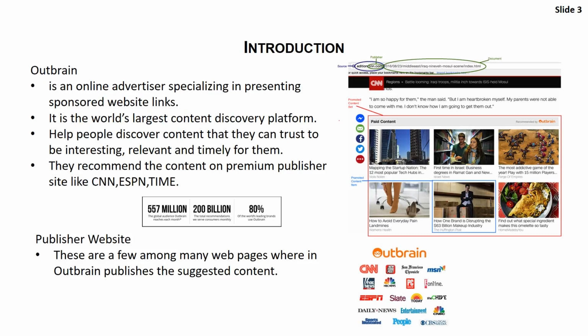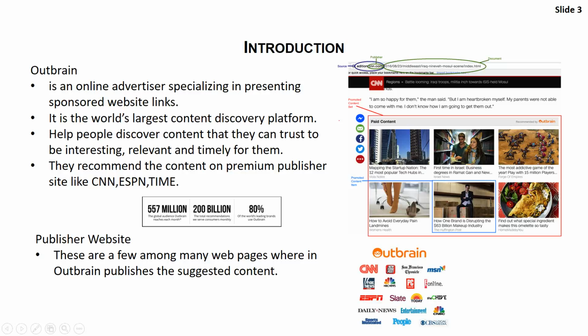So let's come to the introduction. Outbrain is an online advertiser specializing in presenting sponsored website links. As you can see in this figure, this is the paid content, which is suggested by Outbrain, and it is the world's largest discovery platform.